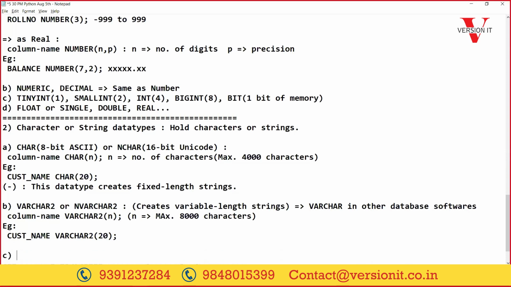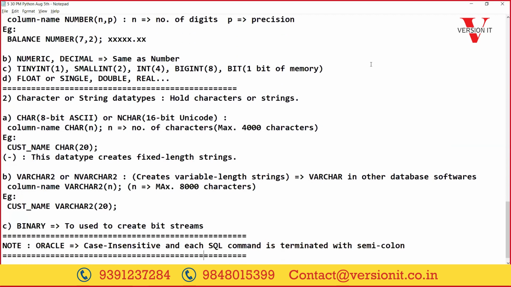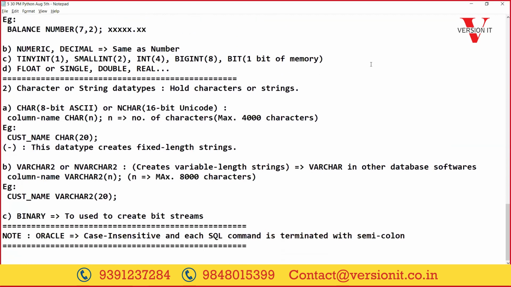Then we have a data type called binary. This data type is used to create bit streams. I want to work with binary data. When you take audio files, images, video files, internally they are stored in binary format. If we want to maintain such type of data, we can use the data type called binary. Like that, different data types are provided.